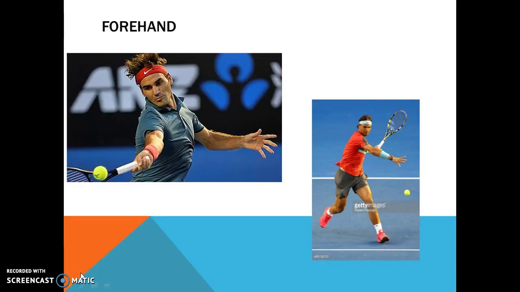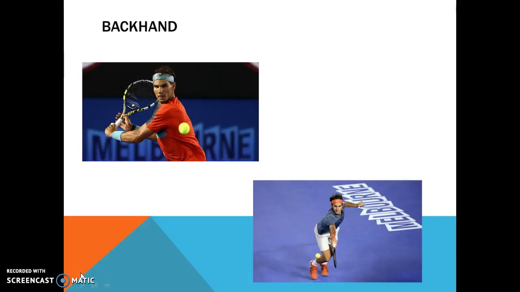Forehand. This is a stroke where the palm of the hand faces the direction in which the shot is to be hit. The ball is hit from a dominant side of the body and crosses over with the racket finishing on the non-dominant side. Backhand.